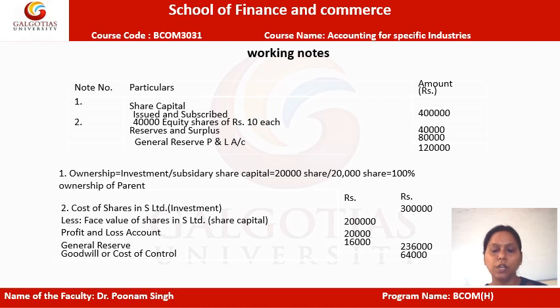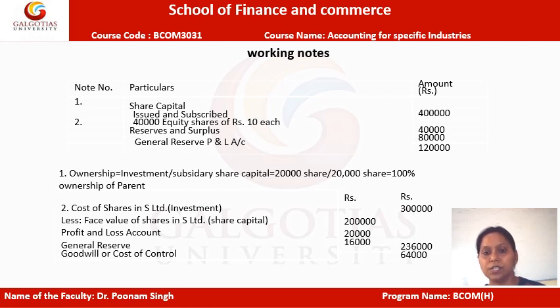Now look at how we are going to prepare the working notes for this particular question. In this question, firstly we will prepare the working note about the ownership. With the ownership, the investment amount is already given in the balance sheet and the share capital of the subsidiary is also given. So as per the formula for calculating the ownership of the parent, it will be investment by subsidiary share capital. So 20,000 shares by 20,000 shares, it will make 100%.